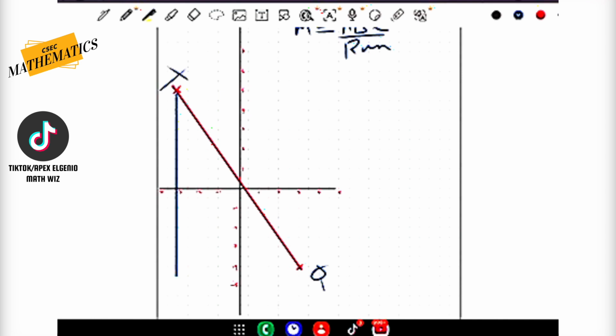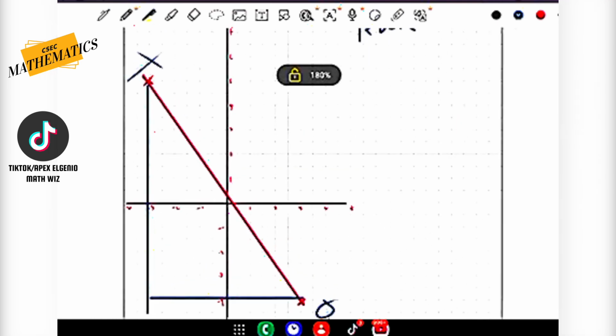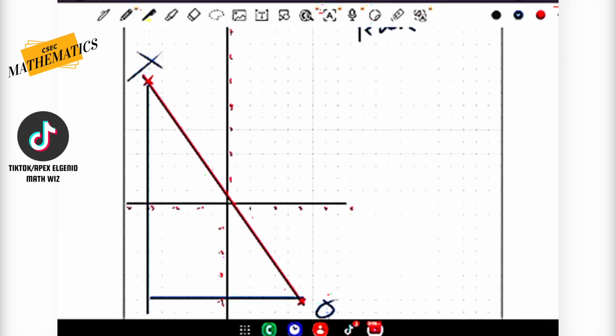It has gone a little bit below Q, and then our run would be here. That's our run. So we'd have to count the distance here. Let's zoom it up here. I wish I had my other device, guys. It would have made this so much easier. So from X here, we're going to count.